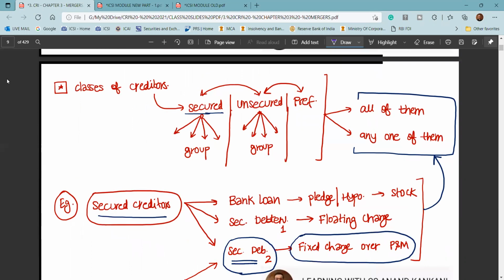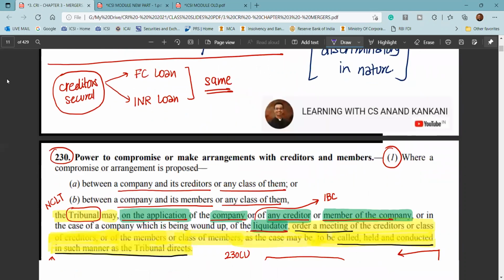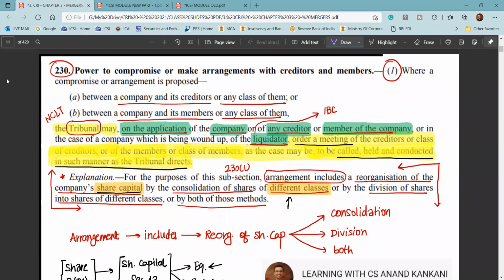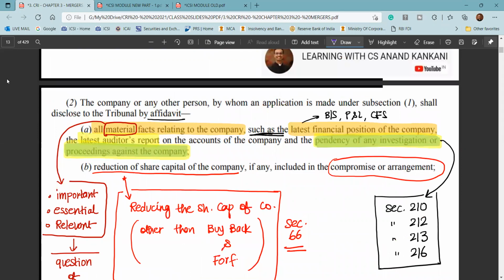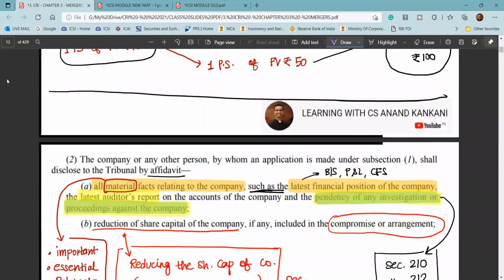Then we had discussed the different classes of creditors, the class of members, and what constitutes a class. So all these things we had covered. Now, to enter into compromise or arrangement, what would be the steps? The application has to be made to the NCLT, which will be made by the company, creditor, or member, or in case the company has entered into liquidation, it will be done by the liquidator. And then NCLT is going to order for the class meeting, right? And in the class meeting, you'll have the members and the creditors, and the resolutions would be passed.